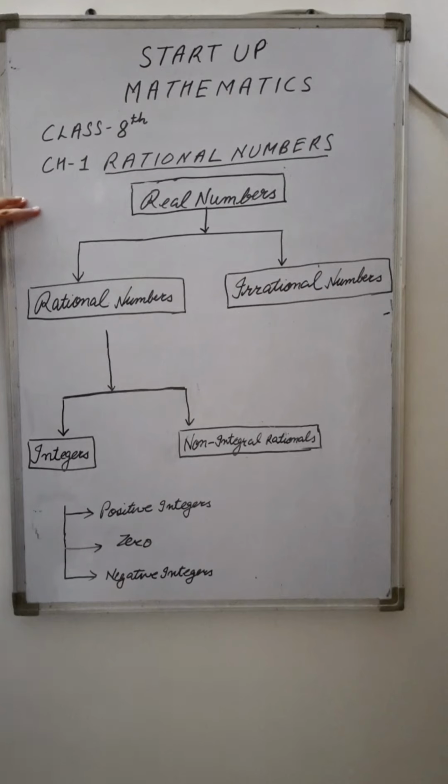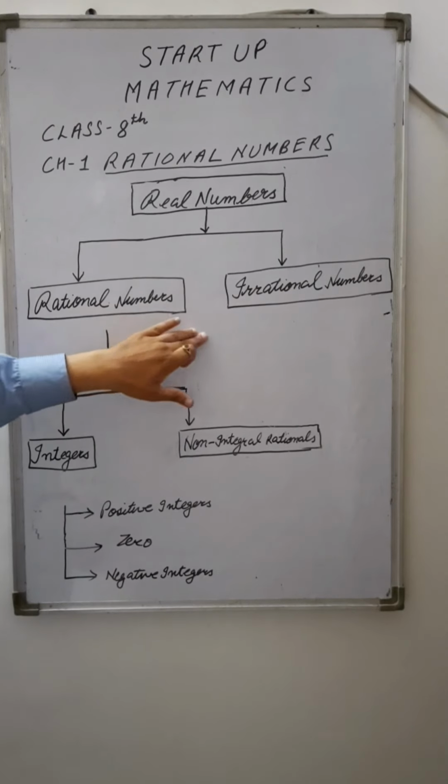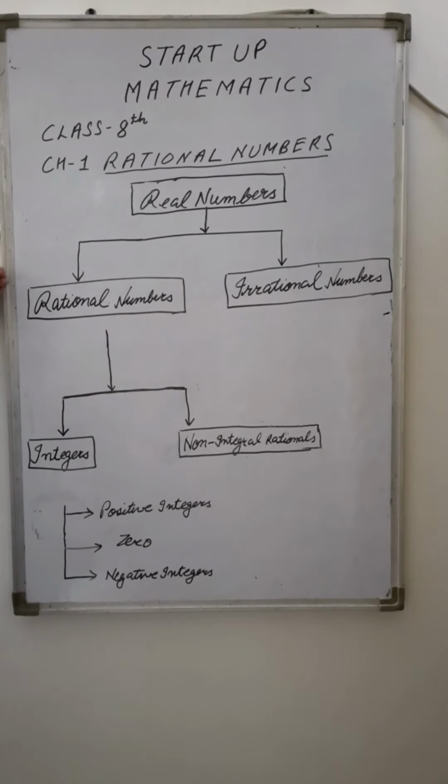When you ask your friend how many candies he wants, then you are using real numbers. Real numbers are further classified into two types that are called rational numbers and irrational numbers. So our first chapter is based on rational numbers. Irrational numbers you will study in your higher classes.